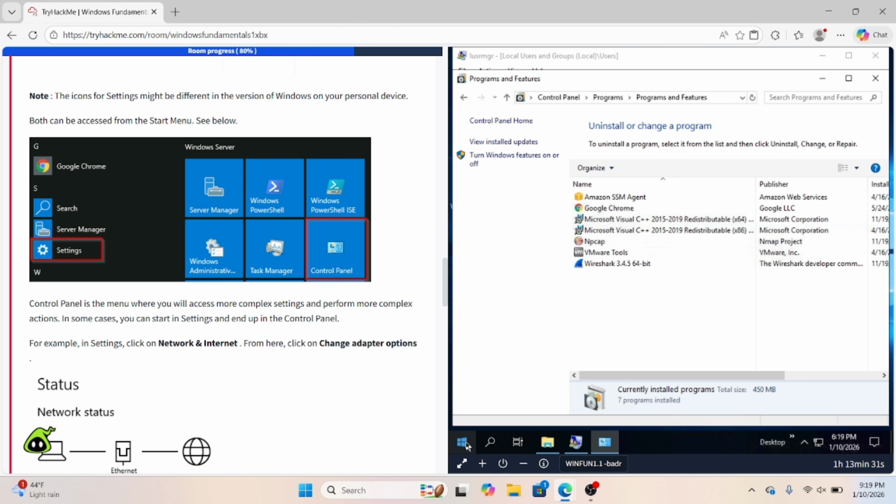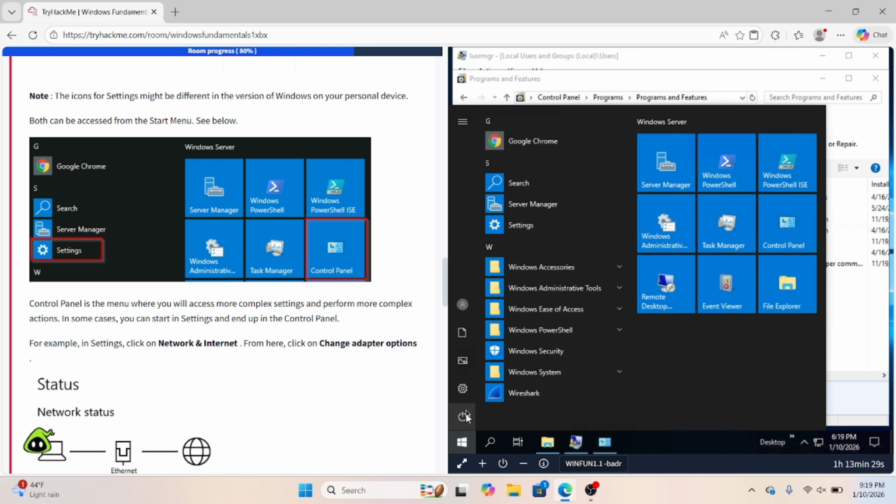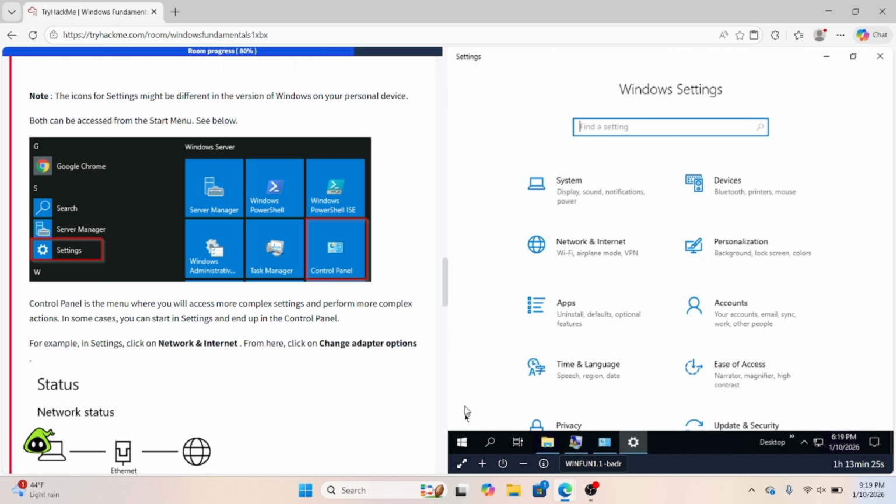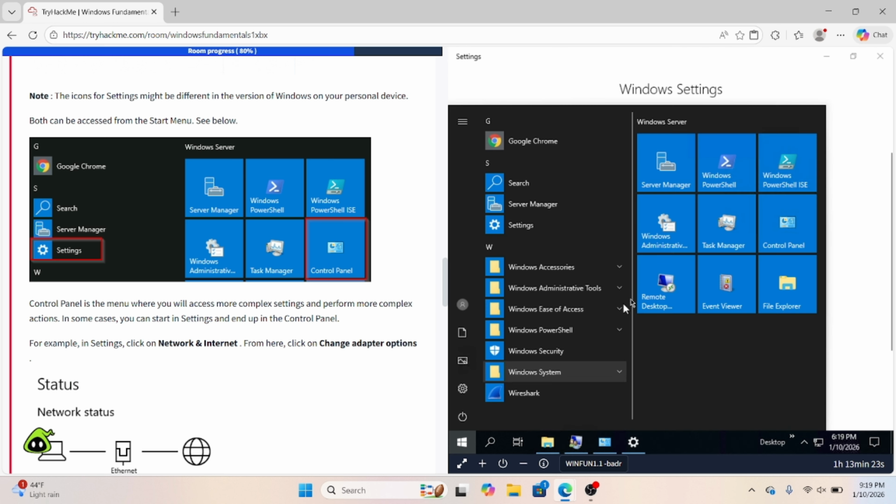Next, you do have the settings menu. Just go and click the Windows logo down there. Click Settings. And as well, if you don't want to type in control panel, you can also open it right there, as long as you do have it pinned in this section over here.